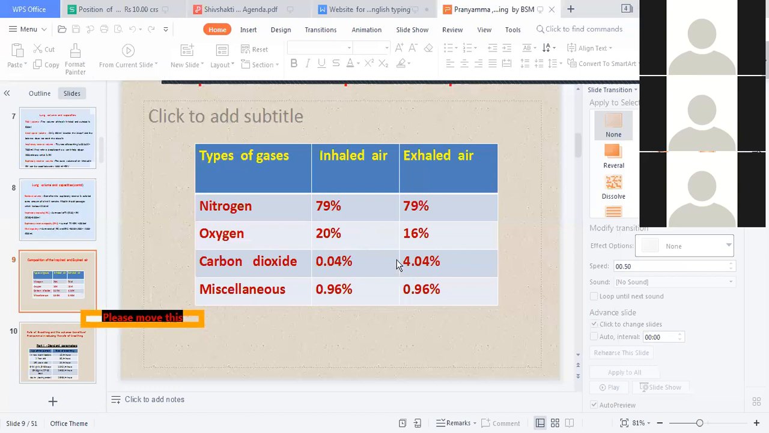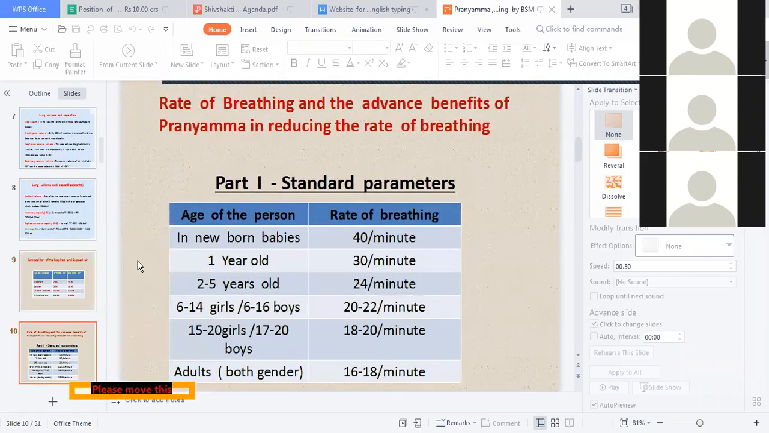ऑक्सीजन ले लिया. So after the circulation takes place, the impure blood comes again through the inferior vena cava from the lower part and the superior vena cava from the upper parts of the body to the right atrium, to right ventricle, through the tricuspid valve. From right ventricle, it passes on to the pulmonary respiration. It comes to the lungs for purification, for oxygenation of the blood. Okay. Now, rate of breathing and the advanced benefit of the pranayama in reducing the rate of breathing.